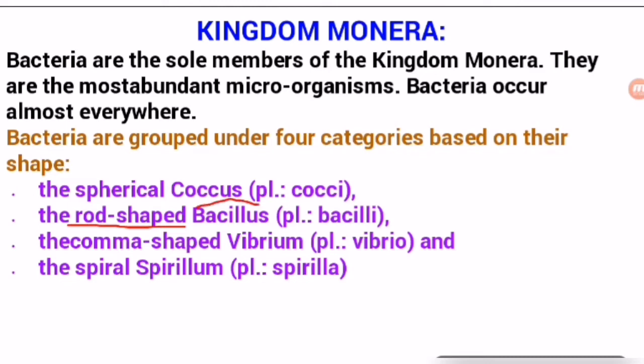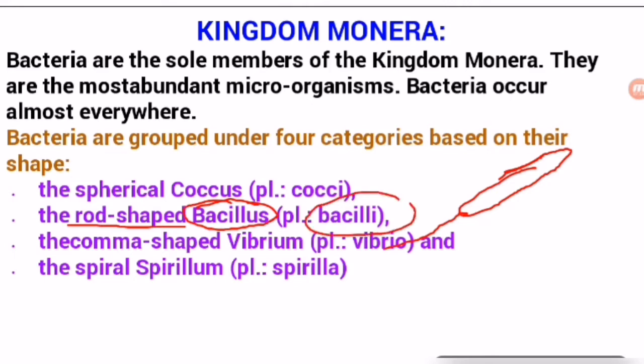Next one is the rod shaped structure. Rod shaped structure just like this one. It may also present flagella, but this is the rod shaped. The particular term used for rod shaped bacteria is bacillus. Plural term is bacilli, just as the plural term for coccus is cocci. So bacilli is the plural term for bacillus. Bacillus is the term used for rod shaped bacteria. So these are rod shaped.